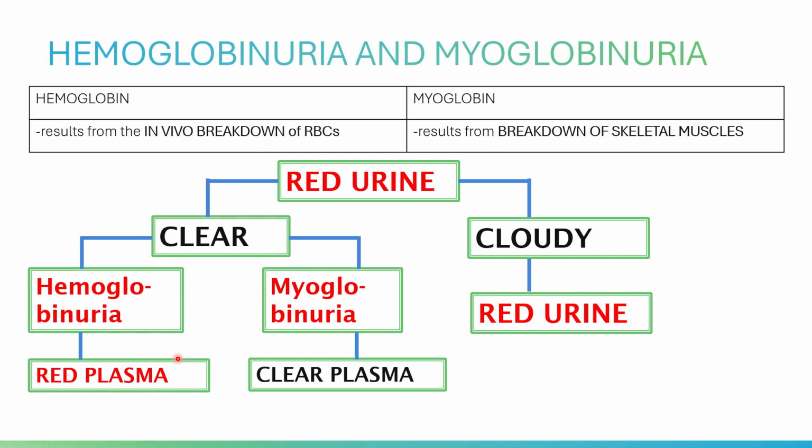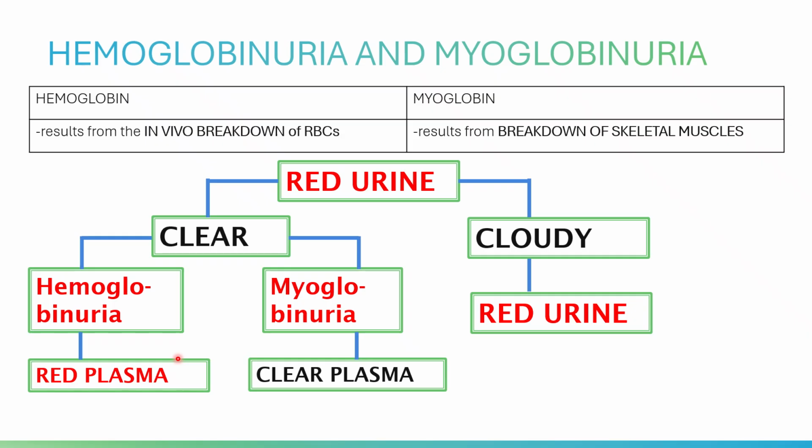Please note that once your haptoglobin is saturated, that is the time that your hemoglobin will appear in the plasma, in the ultrafiltrate, or in the urine. Once the haptoglobin is full, it cannot accommodate the free hemoglobin present in the circulation.